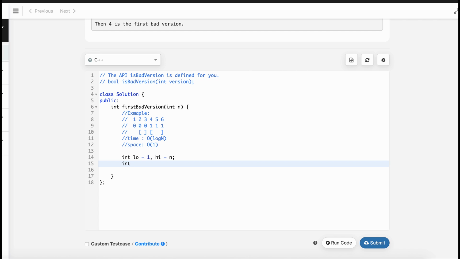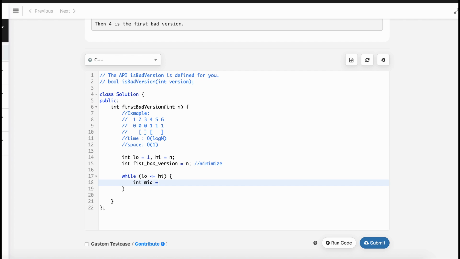Now let's define our first bad version. Say first bad version is n. We are sure that if we do not find anything, n will be our answer, but we'll try to minimize first bad version as much as possible. So let's do a binary search until this condition meets.